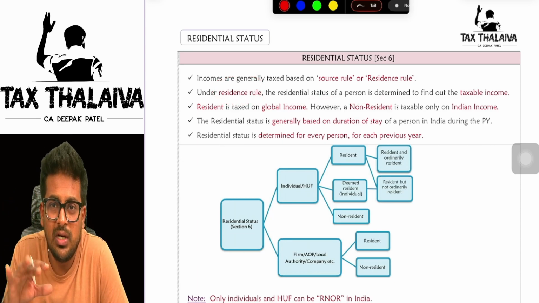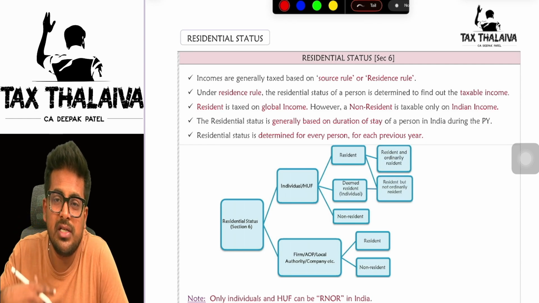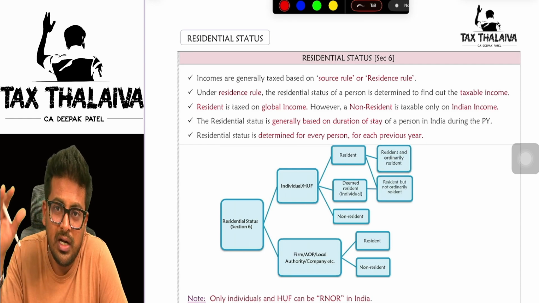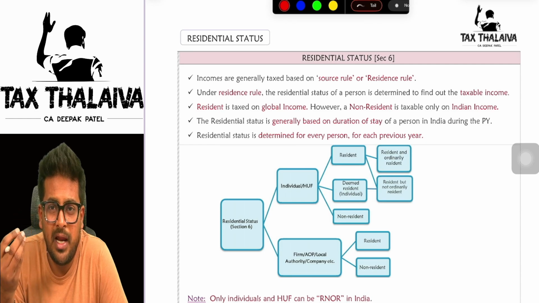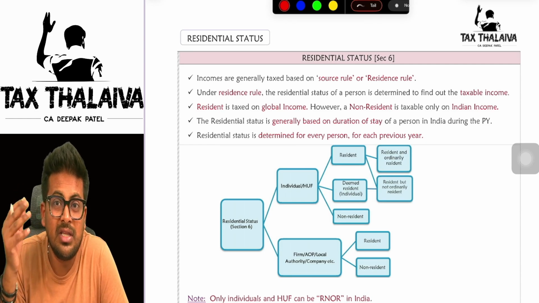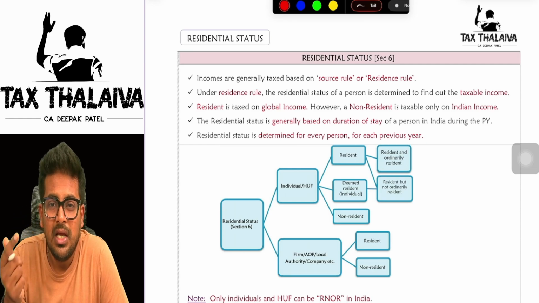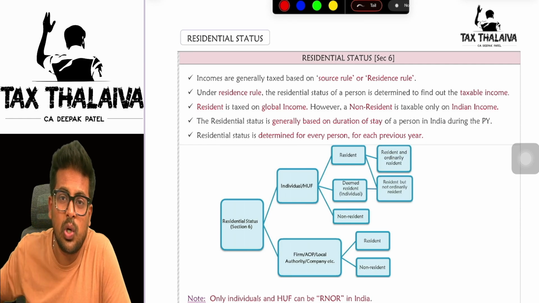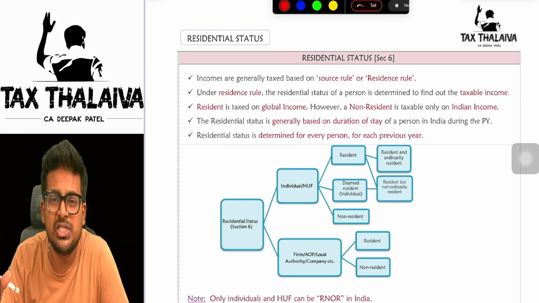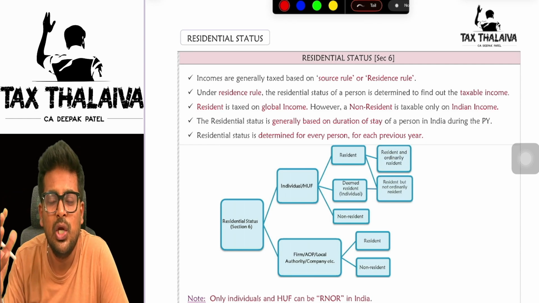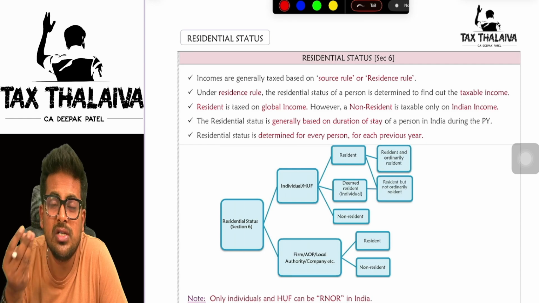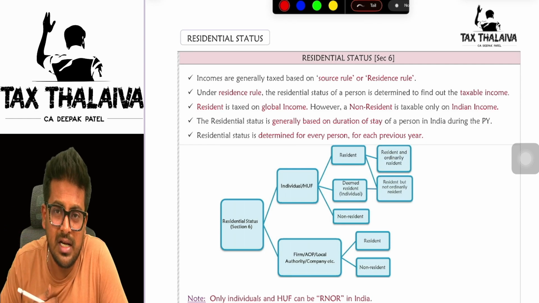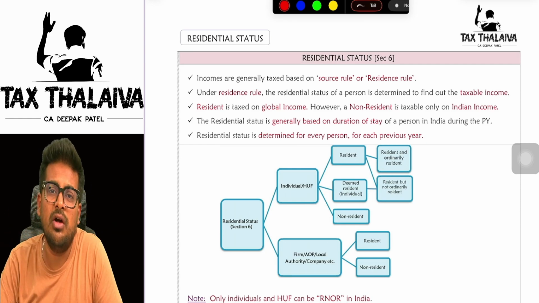Let's get into the residence rule and properly have a look at how the residential status of a person is determined. But before even getting into how to determine the residential status, first let's explain why I even need to find out the residential status. It is very simple. If you are a resident person of India, your global income, wherever you earn income, be it Australia, America, Canada, anywhere, you have to pay tax in India because you are a resident of India. Are you getting it? Unless you know whether you are a resident or not, how will you know on what income you have to pay tax?